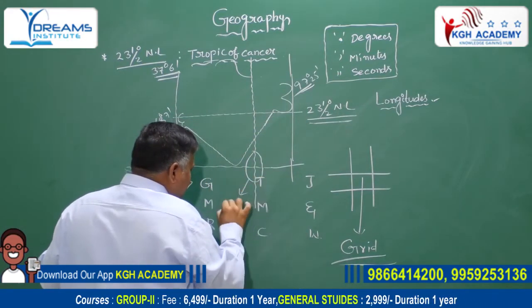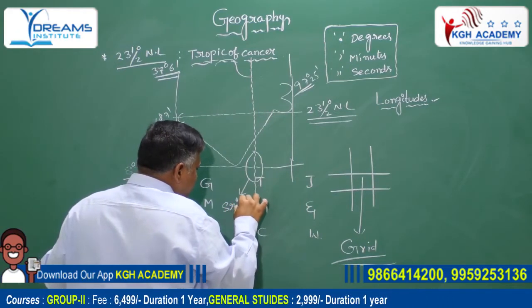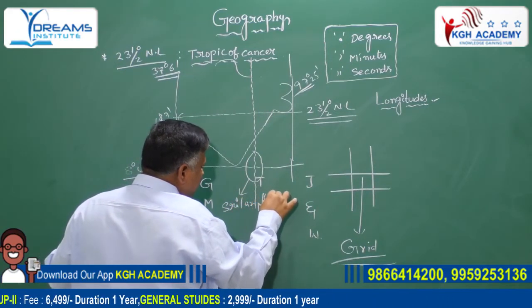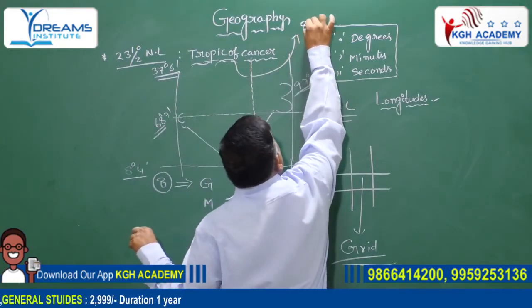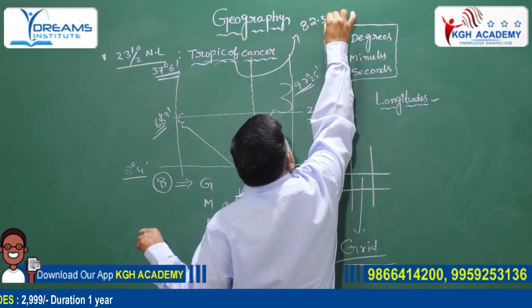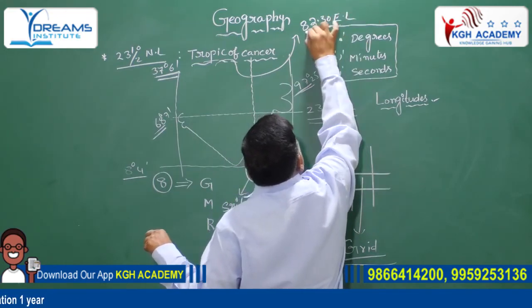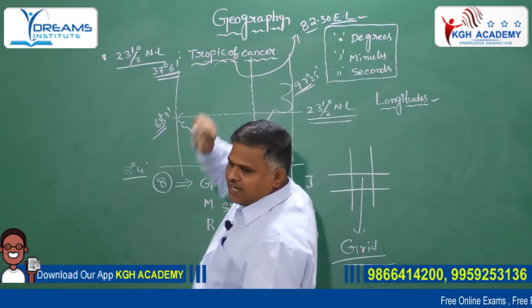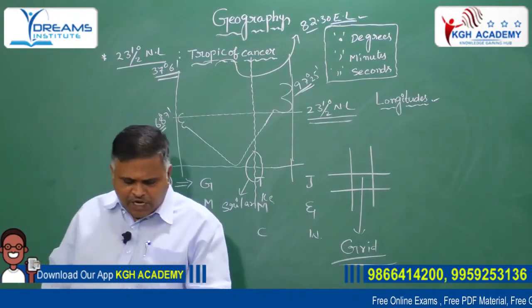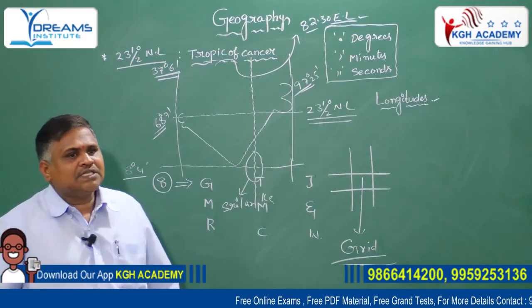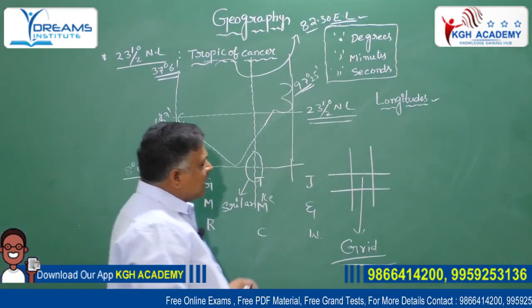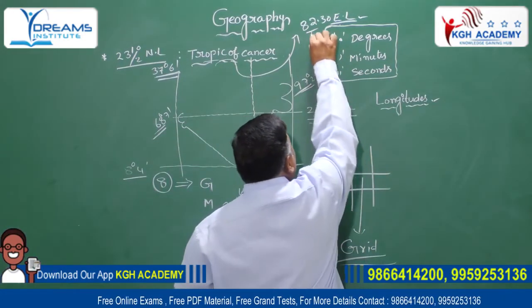82.5 degree east longitude is known as Indian Standard Time, IST.